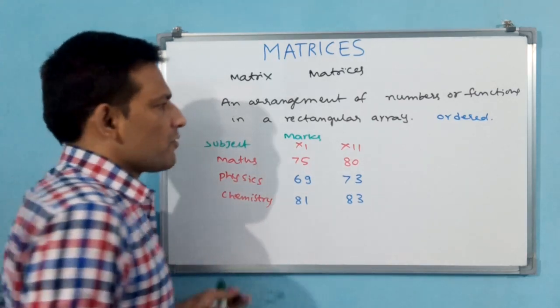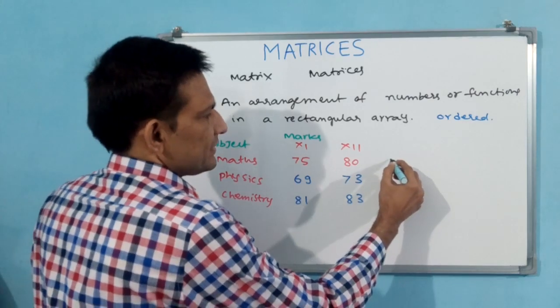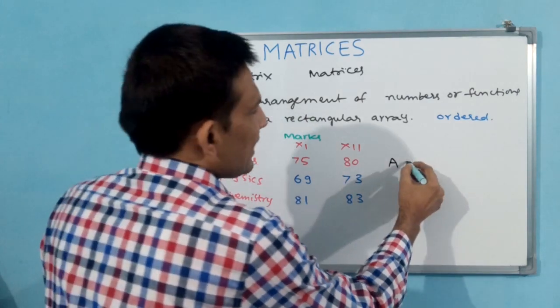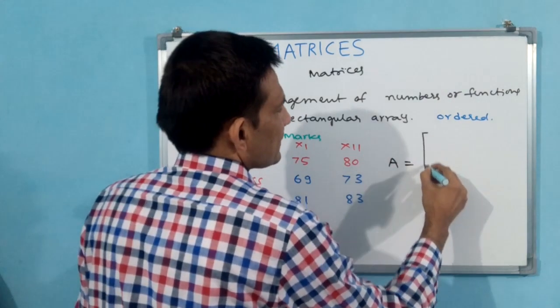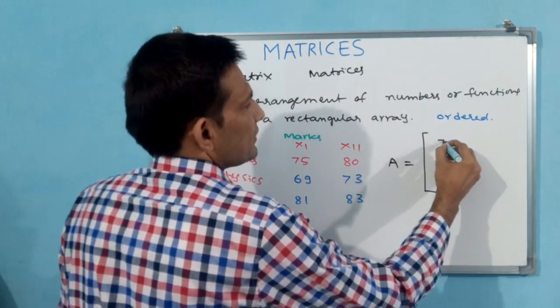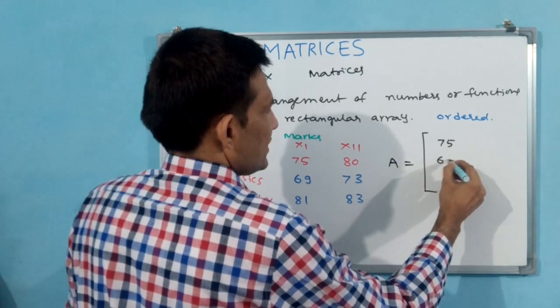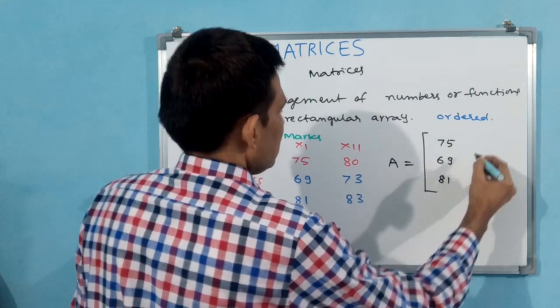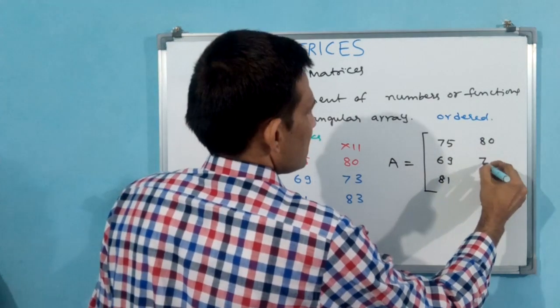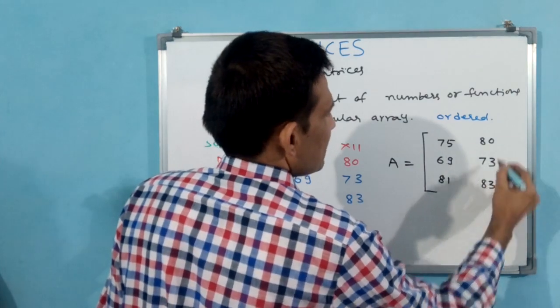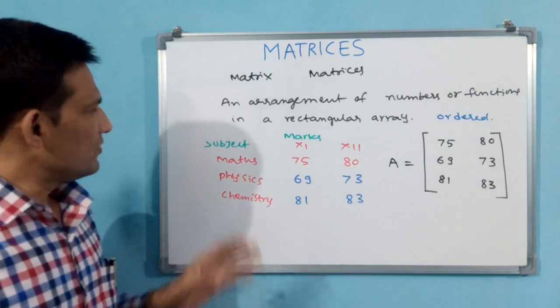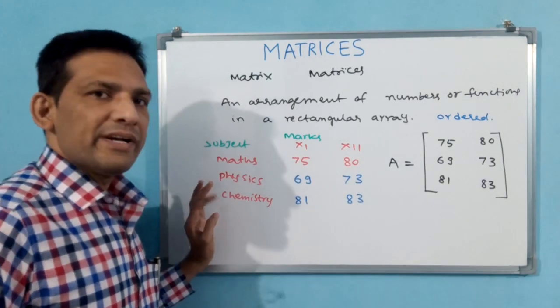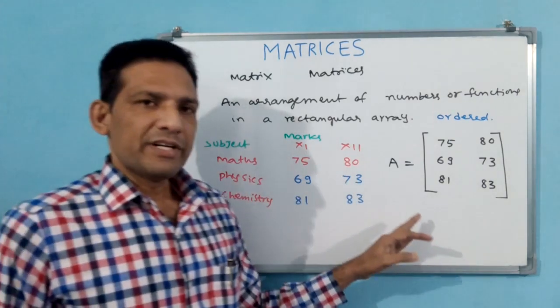Why I am taking capital letters and all, I am going to explain one by one. 75, 69, 81, 80, 73, 83. Okay, this is the matrix. Now this statement has been converted into a matrix.